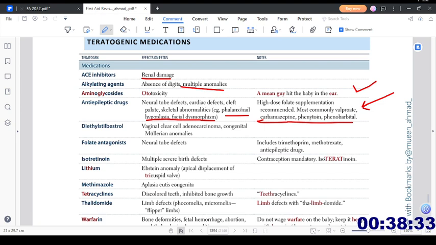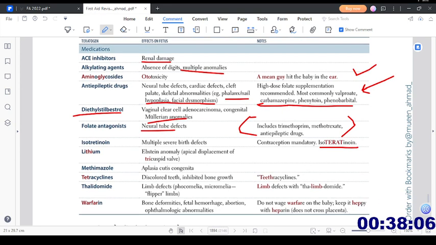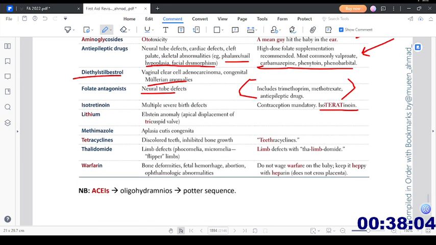Then diethylstilbestrol, this is no more used, but it was used previously. Vaginal clear cell adenocarcinoma and congenital Mullerian anomalies can be seen. Then we have folate antagonists. They can cause neural tube defects, and include trimethoprim, methotrexate, and anti-epileptic drugs. Then isotretinoin, multiple severe birth defects. Contraception is mandatory. Then lithium, it can cause Ebstein anomaly, apical displacement of the tricuspid valve.